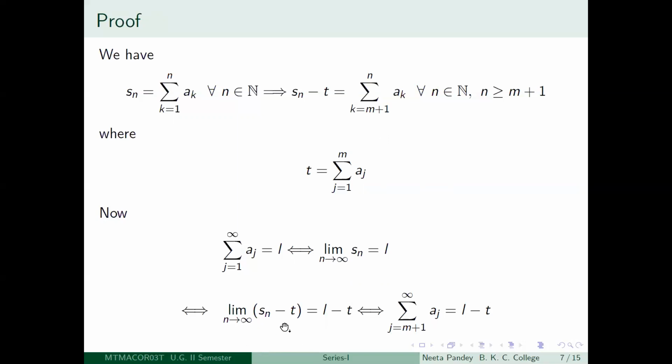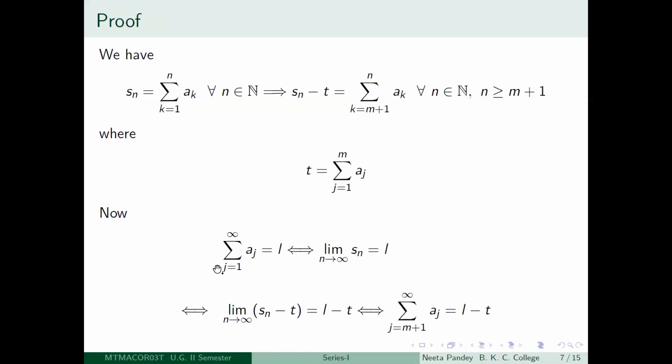So therefore, this convergence is a necessary and sufficient condition for the series summation j equal to m plus 1 to infinity aj to converge. And where will it converge? It will converge to the limit of its sequence of partial sums, so it will converge to L minus t. So everywhere you notice there is an if and only if situation happening.